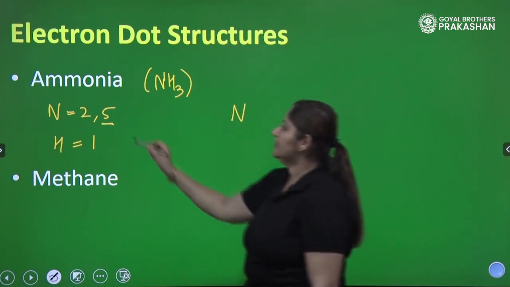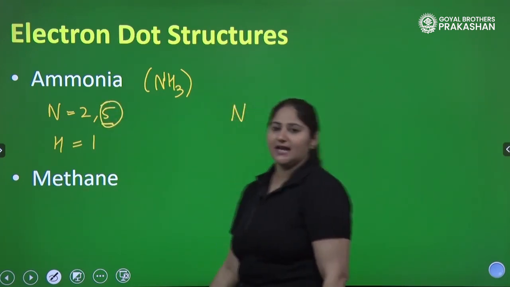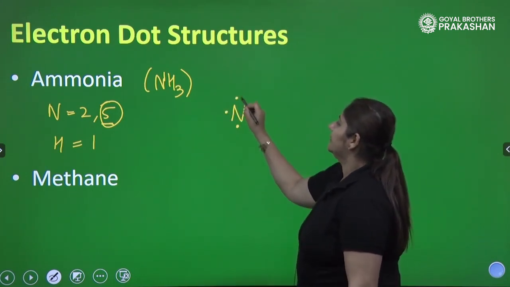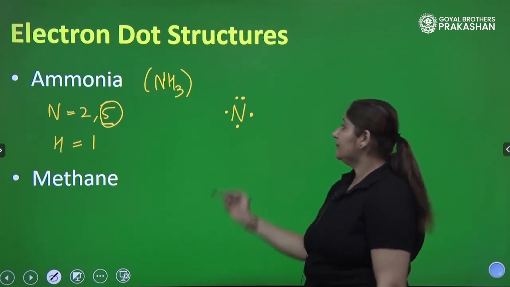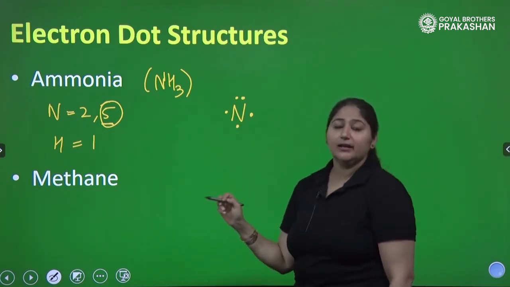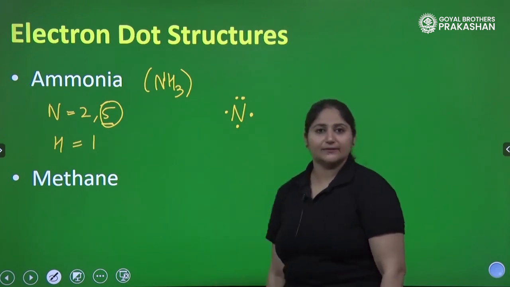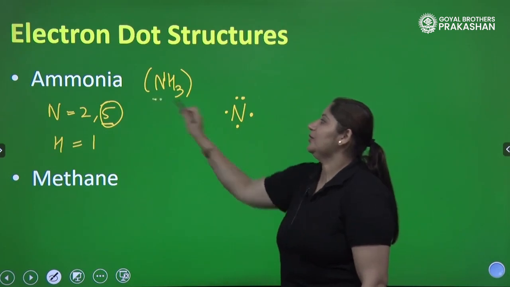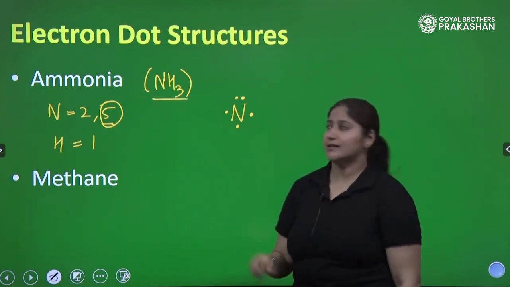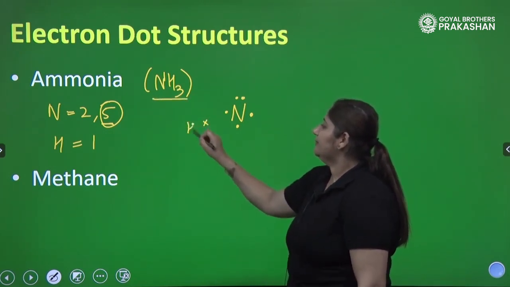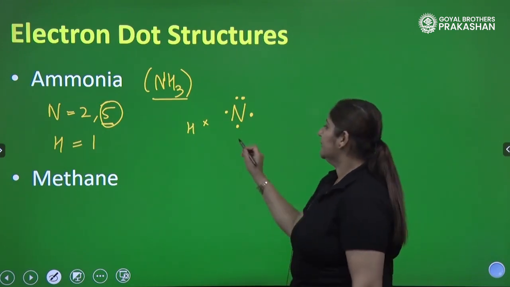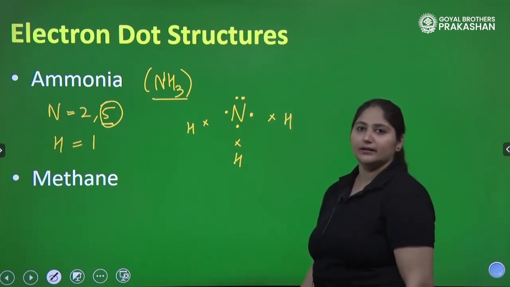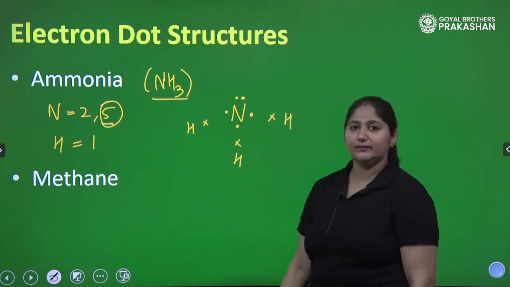How many valence electrons will you show? 5. Yes. So let's show 5 electrons. This is how I am showing. Why? Because I want to share with 3 hydrogens, right? I want to share the electrons with 3 hydrogens. As the formula says, NH3, there are 3 hydrogens. So 1 electron of hydrogen will be shared here, another electron will be shared here, and third one will be shared here. See, is hydrogen stable now? Let's think about that.